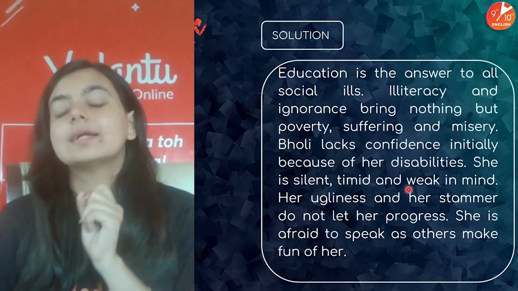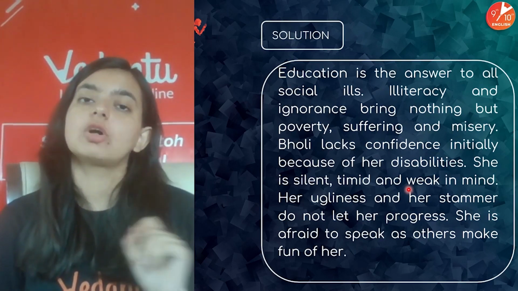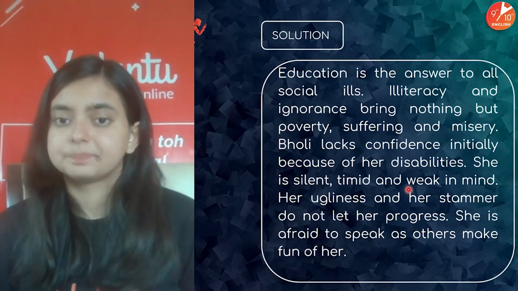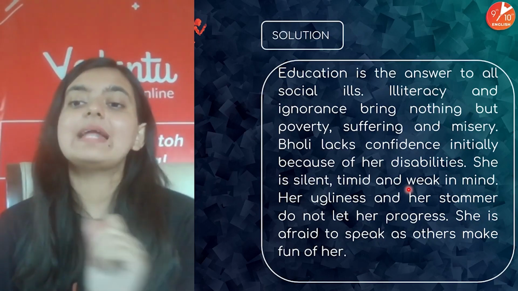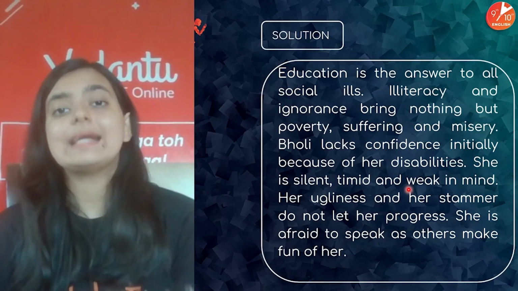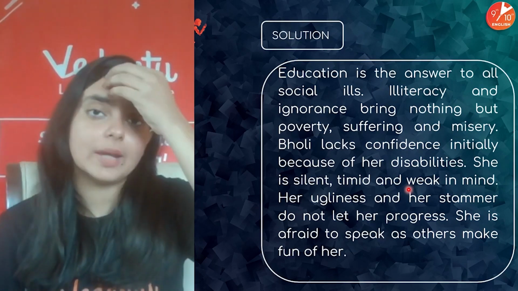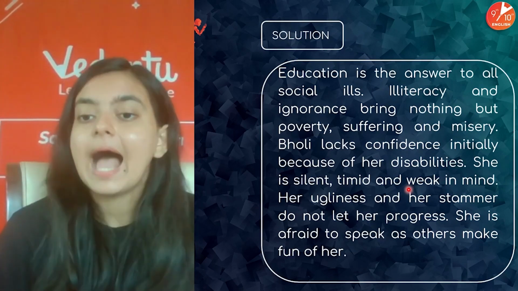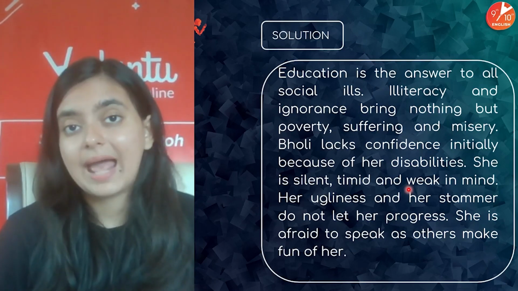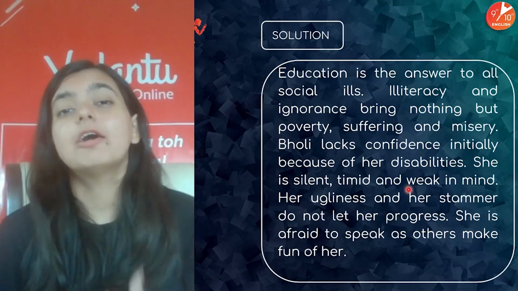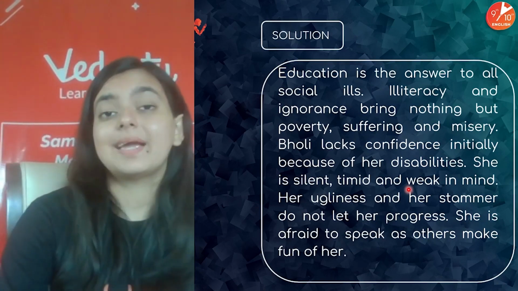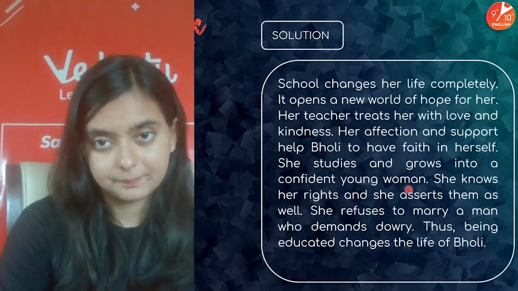So Bholi lacks confidence initially because of her disabilities. What were the disabilities? You all know that. She is silent, timid, and weak in mind because she never got that encouragement. She did not receive education. She did not receive any encouragement from her parents, right? Her ugliness and her stammer and her lack of confidence made her very timid and underconfident. She's even afraid to speak because others might make fun of her.